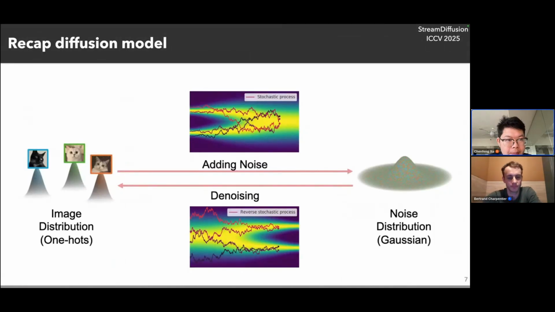Let me first recap what a diffusion model is. A diffusion model is nothing but a diffusion of the image distribution, or here we can say any data distribution. We gradually add noise until the clean data distribution transforms into a noise Gaussian distribution. The diffusion model utilizes parameters to learn to denoise back, and basically generates the image starting from the noise or Gaussian distribution.